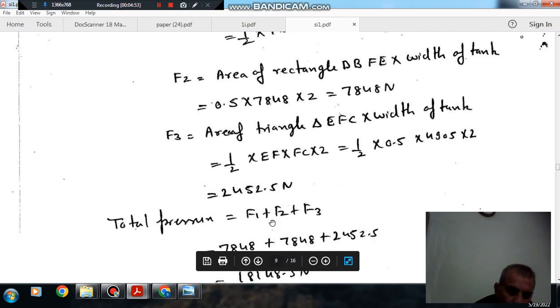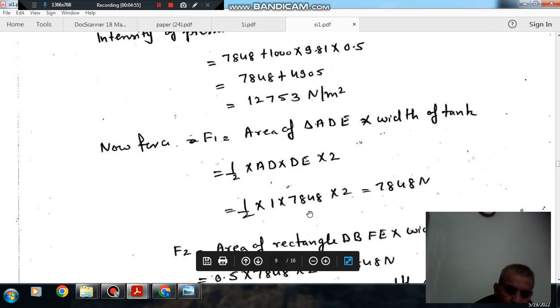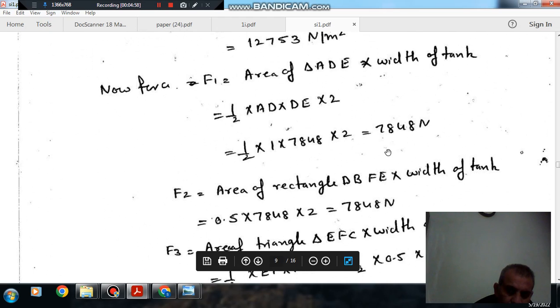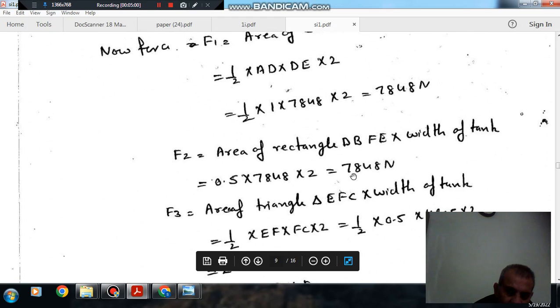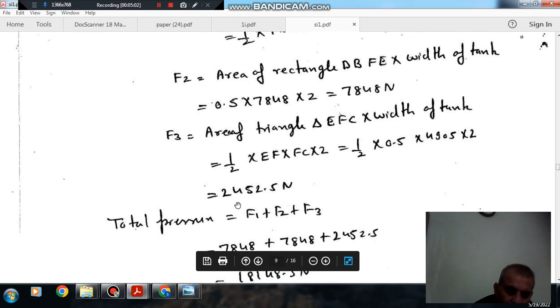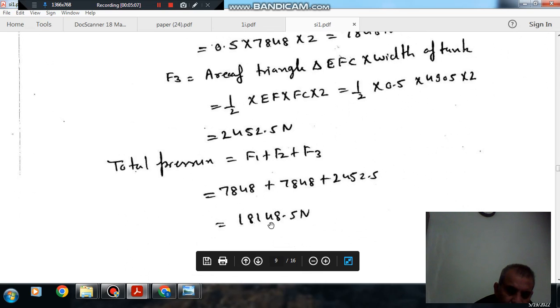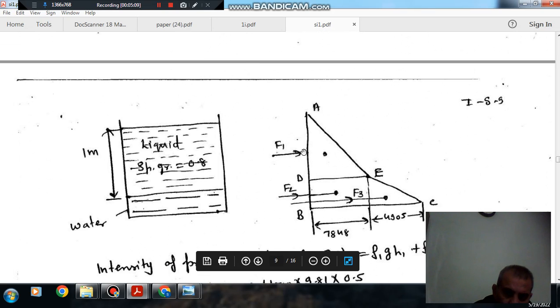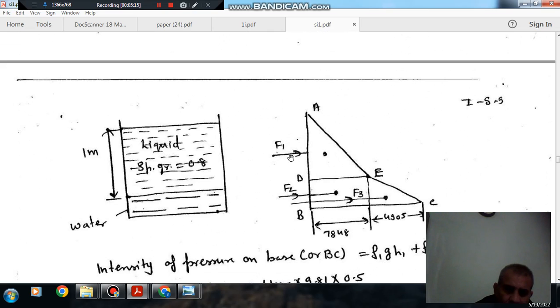So the total force will be F1 plus F2 plus F3. F1 is 7848, F2 is again 7848, and F3 is 2452.5, that is 18148.5 Newton. Here the question says pressure, but it means total force, which will be F1 plus F2 plus F3.